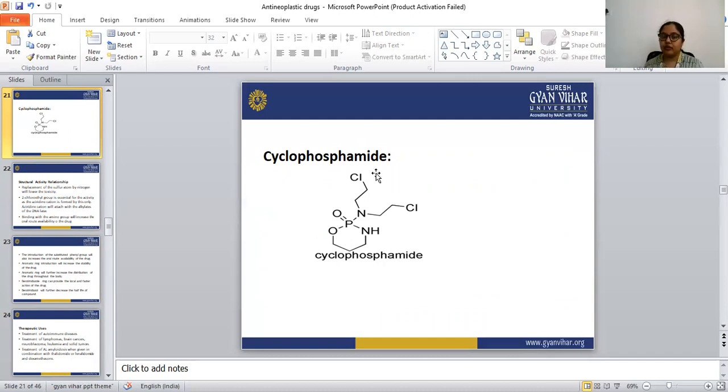Next, remember that this chlorine atom also provides the maximum activity. If we introduce any amine group, that also increases the activity. This is all you have to remember in the SAR of cyclophosphamide.